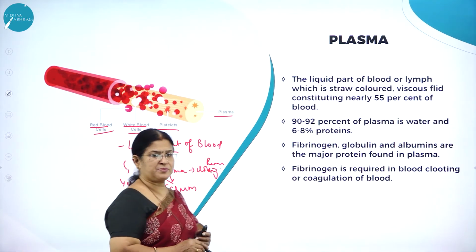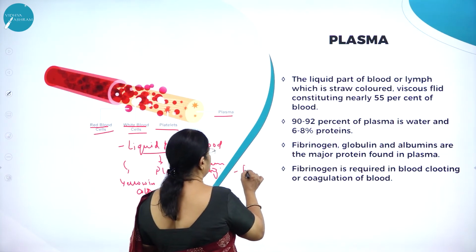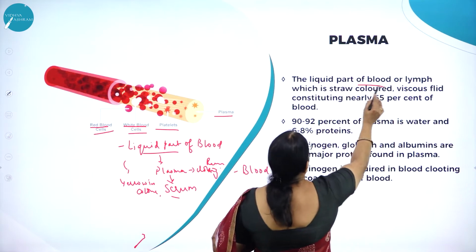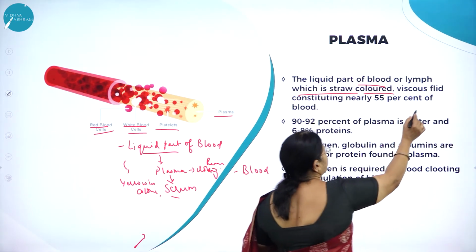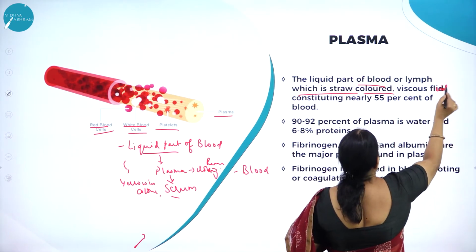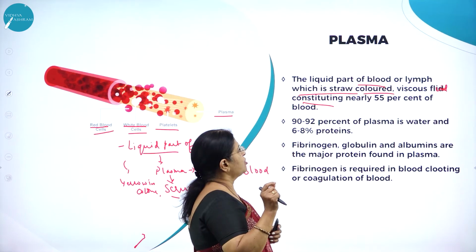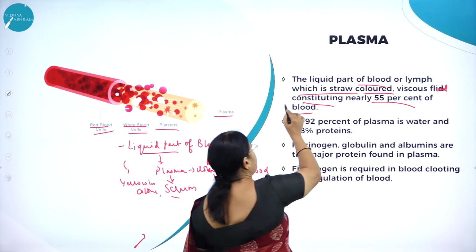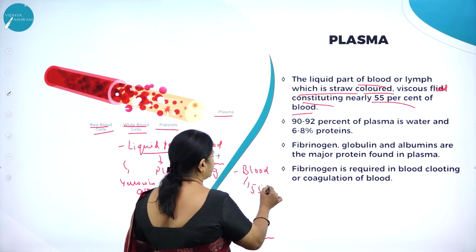So what is plasma then? As I said, plasma constitutes the liquid part of blood, which is a straw colored viscous fluid. Viscous means sticky like. Viscous fluid constituting nearly how much? 55% of blood. So blood is made up of 55% plasma.